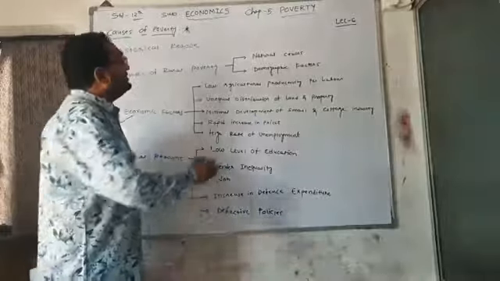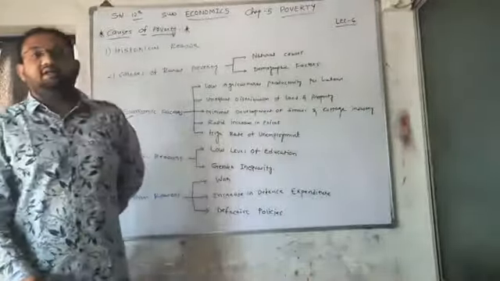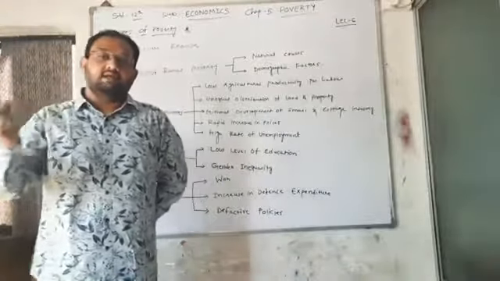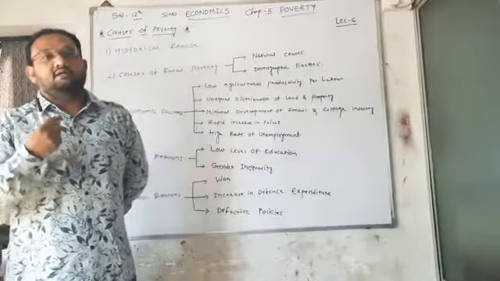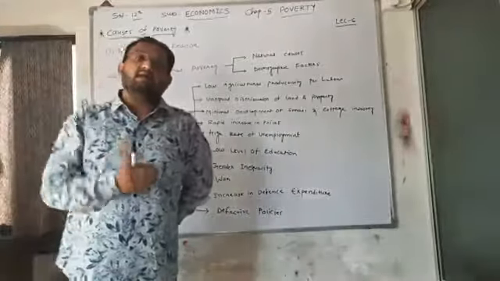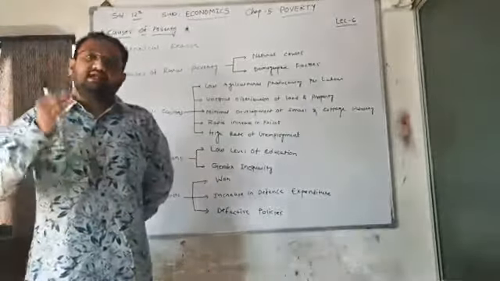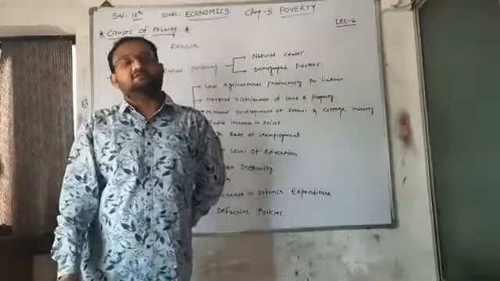Here, what is agricultural productivity per labor or per laborer? It means that those who are engaged in the agricultural sector have a very small contribution to total production as compared to other nations.